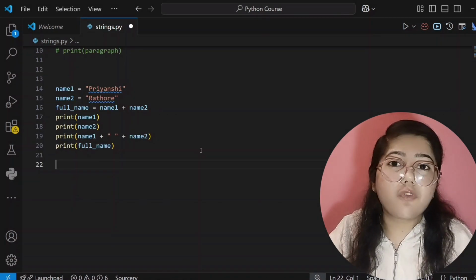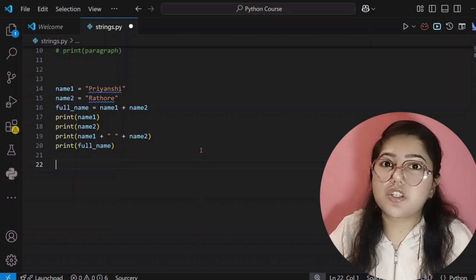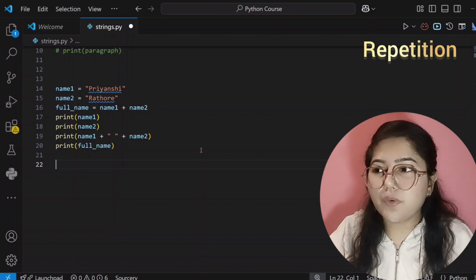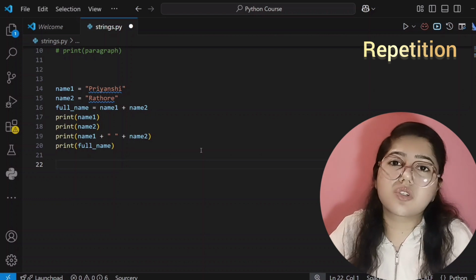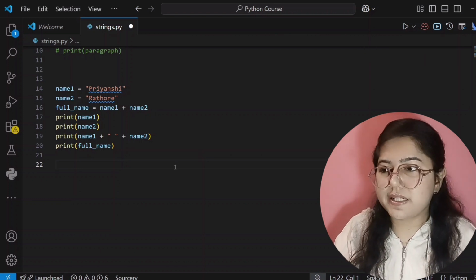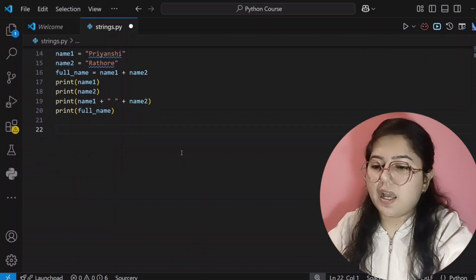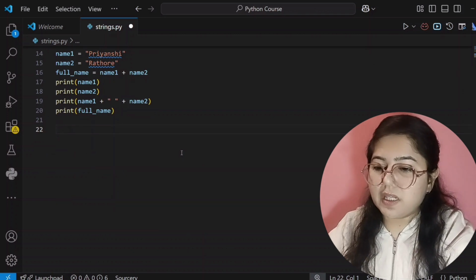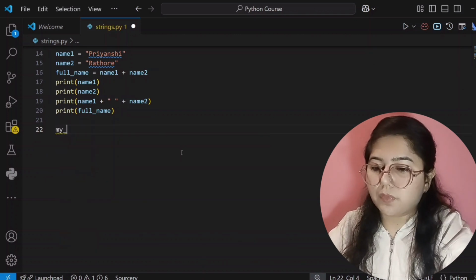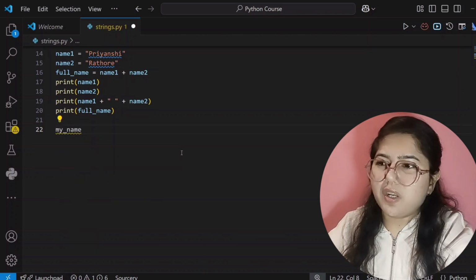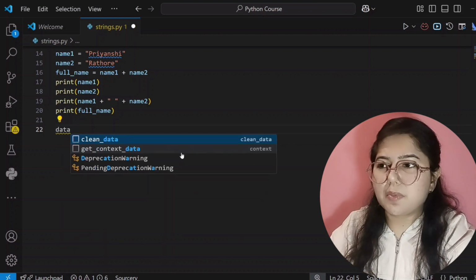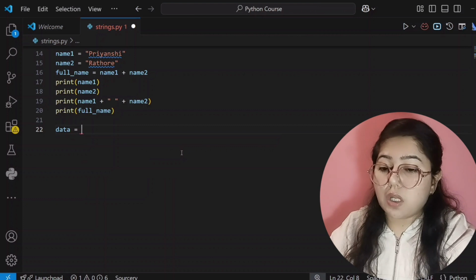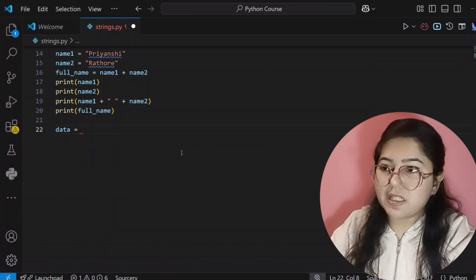Now the next type of string operation is repetition. What does repetition mean? If you want to print your string more than one time, then you can use repetition. How do we use it? Let's see. For that I have to create a variable, anything you can write here, say data. I'm giving my variable name, that is data. Now I am storing data here, that is Python.